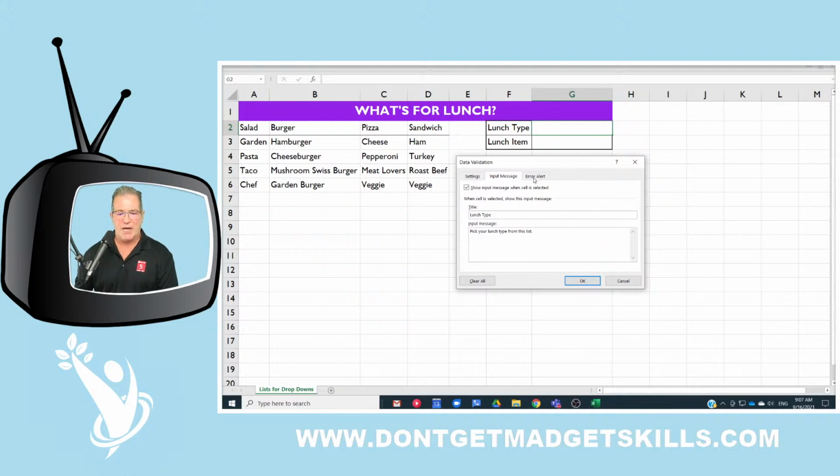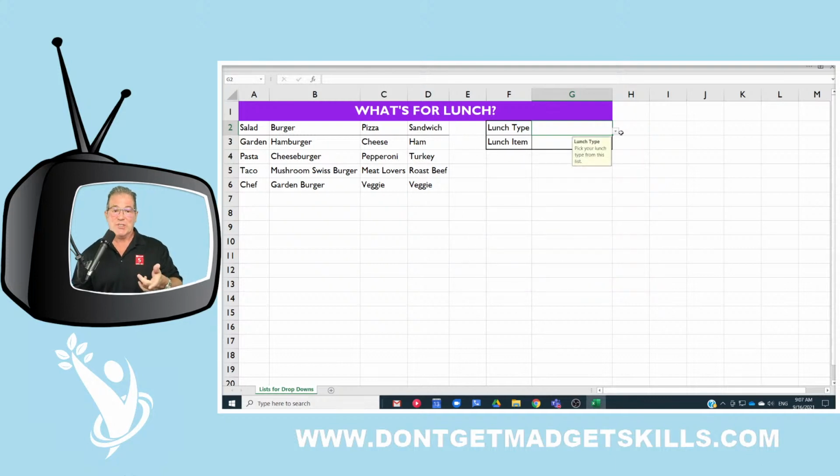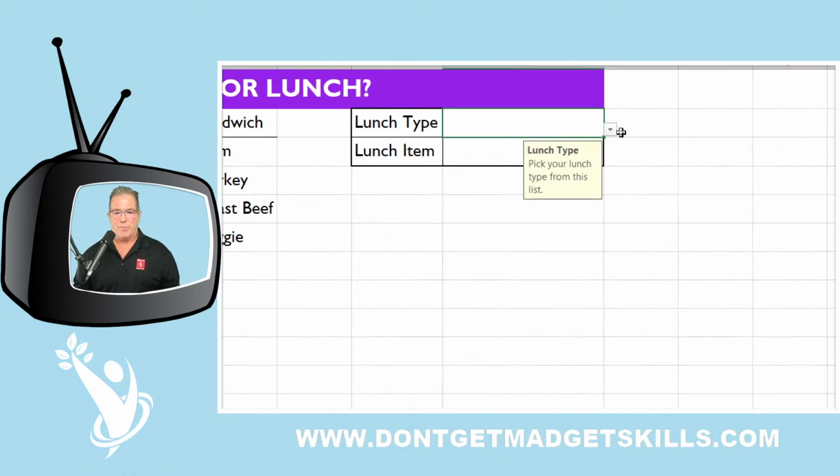And then for the error, we're just going to say this is going to be an error message. And the type of error message is a stop. You can't proceed. And right in here for the error message: please choose from the selection only. All right. So we've got the input message. We've got the settings. Cool. Now we see that we can go ahead and pick the lunch type.